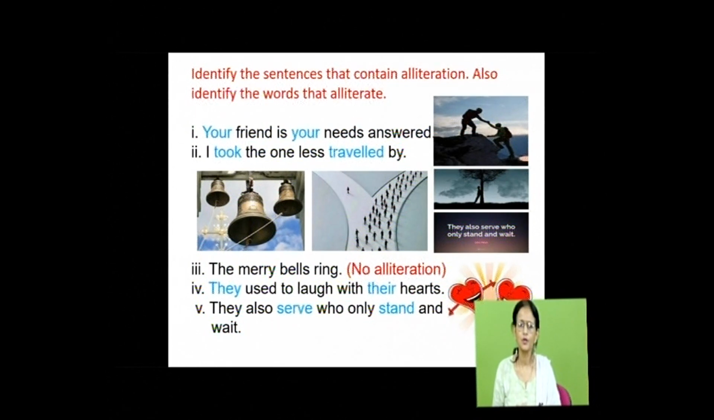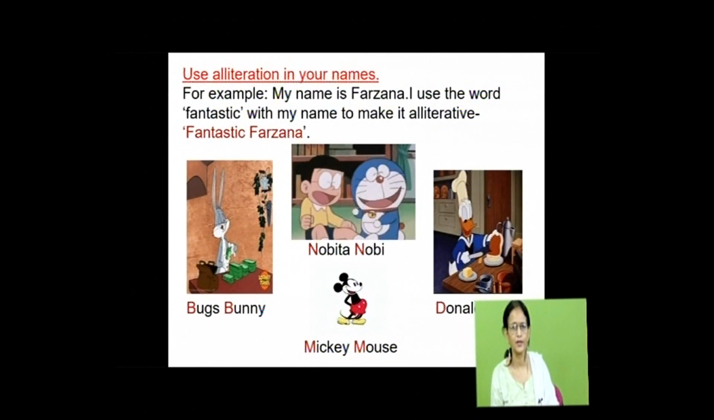Next one, they used to laugh with their hearts. The sound is th. They used to laugh with their hearts. The th in they and the th in their. All these sounds are in the beginning of the words. Mark this, beginning of the words. They also serve who only stand and wait. The sound s has been repeated in serve and stand. So repetition of consonant sounds in a sentence and the sounds in the beginning of the word is known as alliteration.